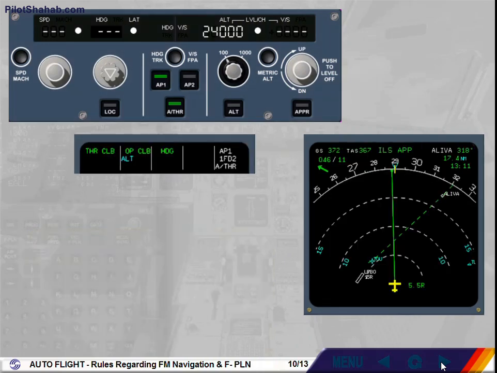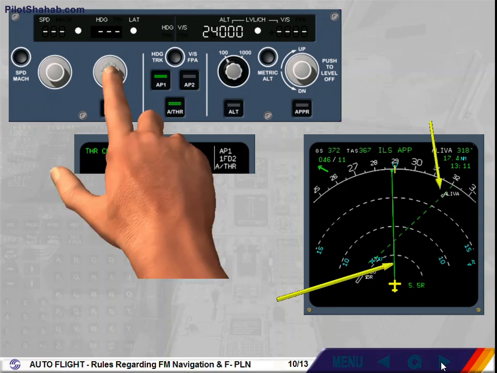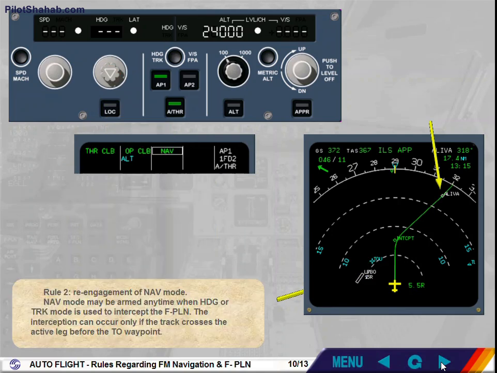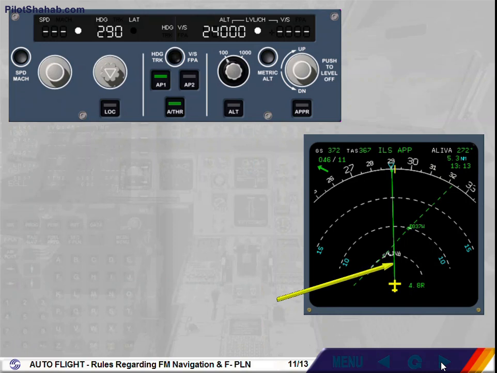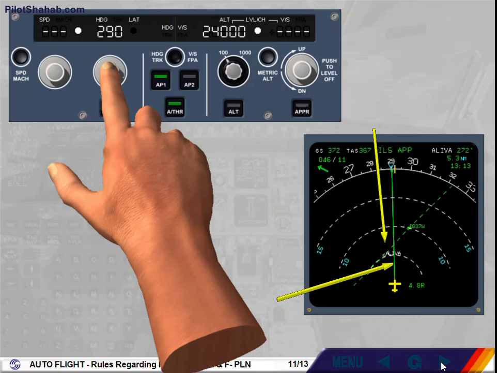Rule 2. Re-engagement of navigation mode. Navigation mode may be armed any time when heading or track mode is used to intercept the flight plan. The interception can occur only if the track crosses the active leg before the TO waypoint. When the track line crosses the active leg behind the TO waypoint, the interception does not occur.